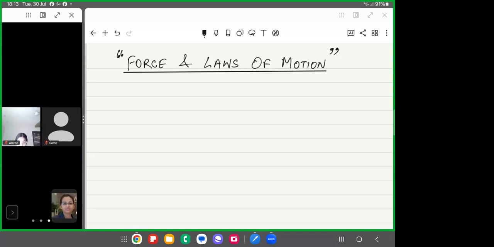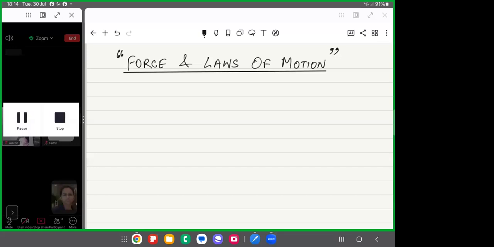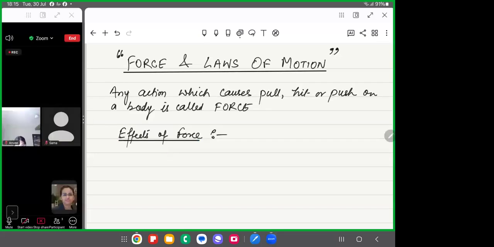So what is force? Any action which causes pull, hit, or push on a body is called force. However, we cannot see the force, but it can be judged only by the effects which it can produce in various bodies around us. So write down: force can produce effects which can be seen.